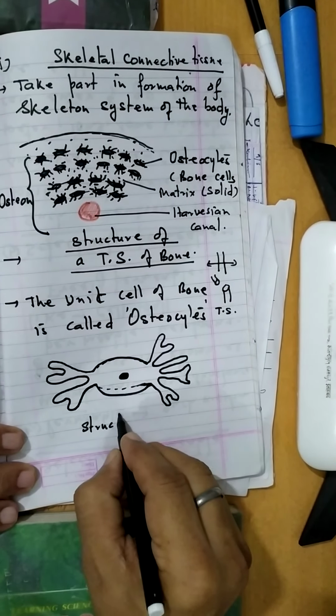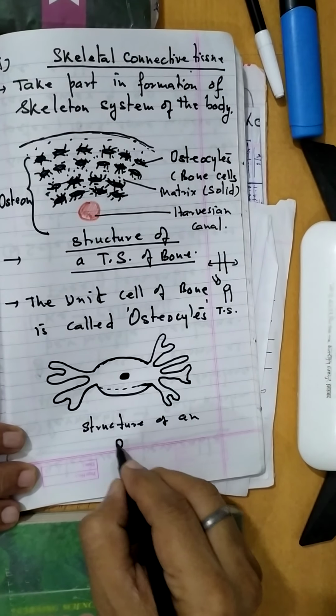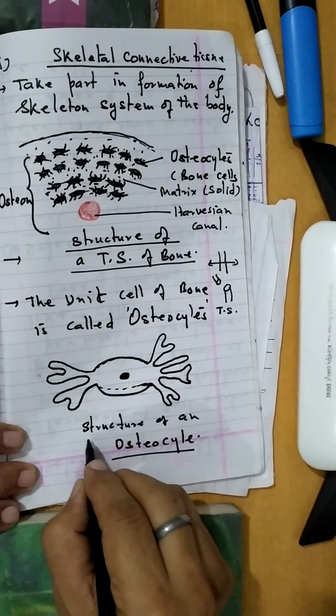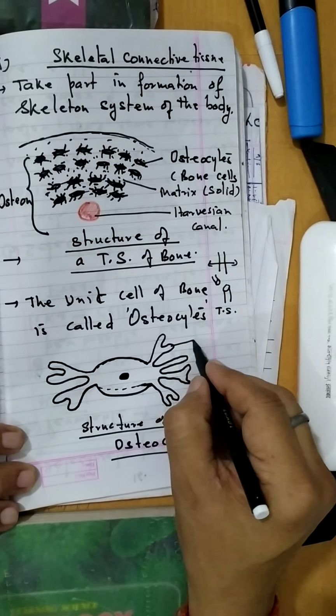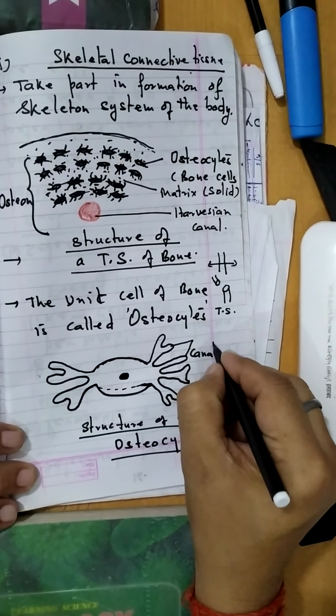Structure of an osteocyte. These finger-like projections are called canaliculi.